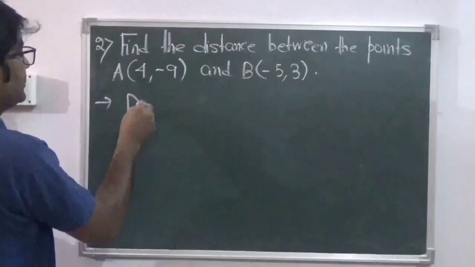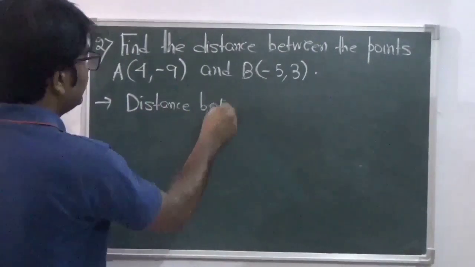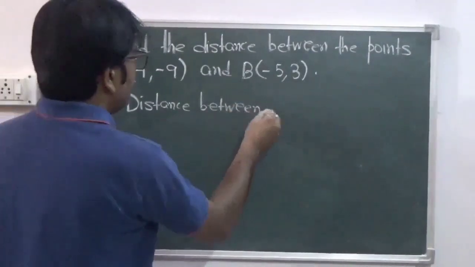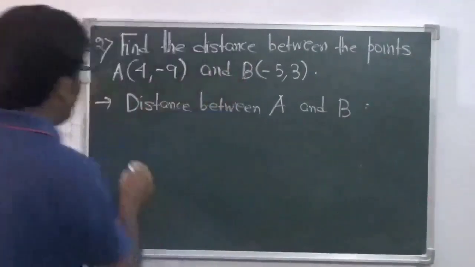So you need to find the distance AB. The distance between A and B, AB,